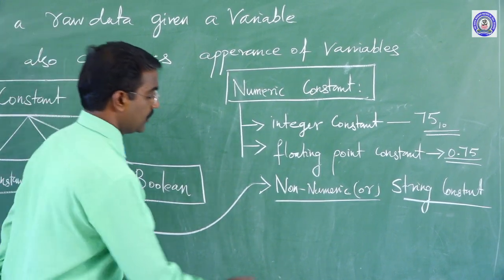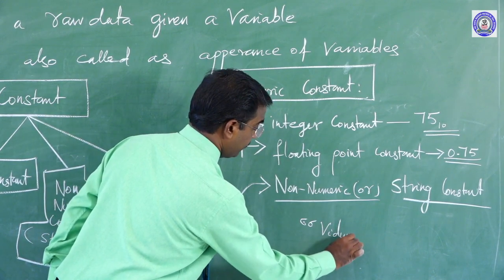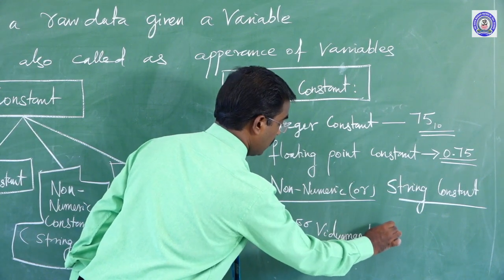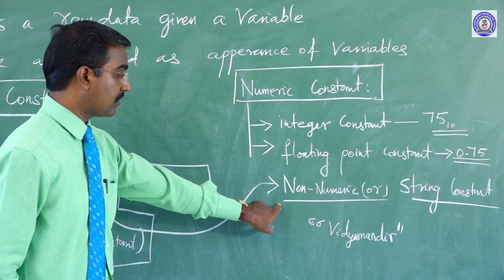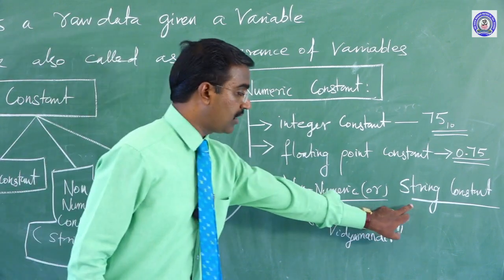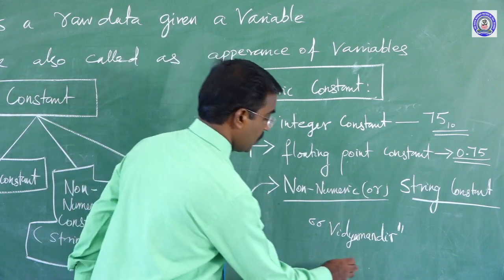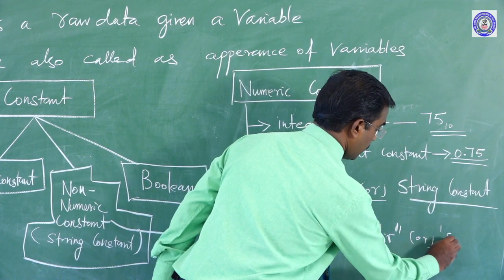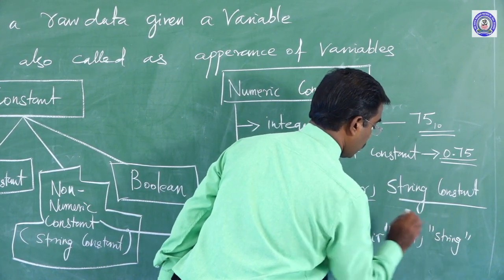Example, within double quotes, "Vidya Mandir". It will come in double quotes. This is nothing but a non-numeric constant or string constant. Why? Because it will come within double quotes or single quotes also.